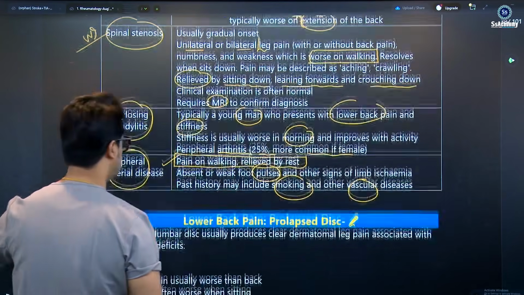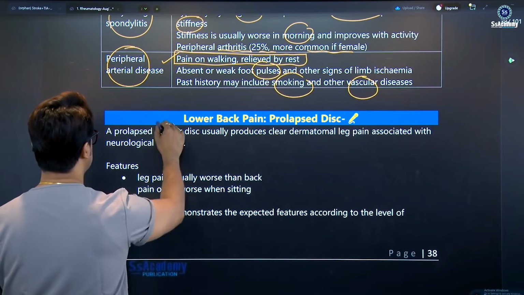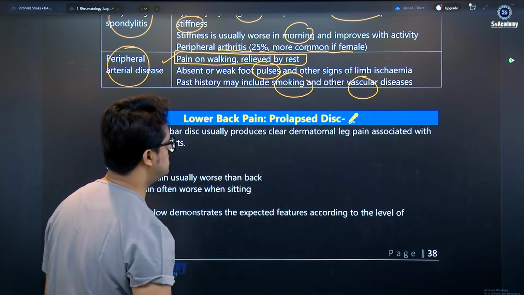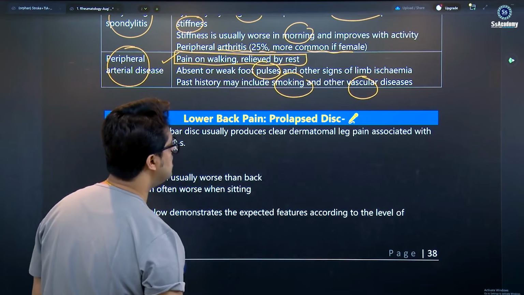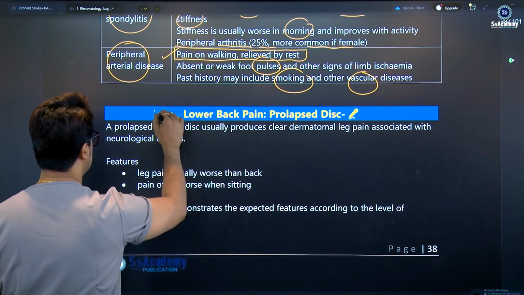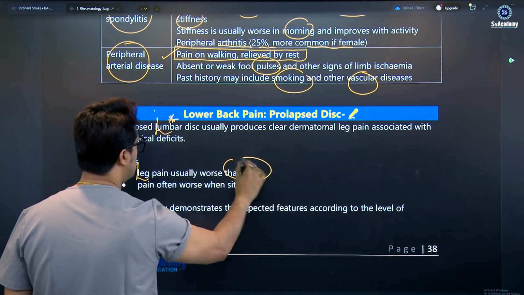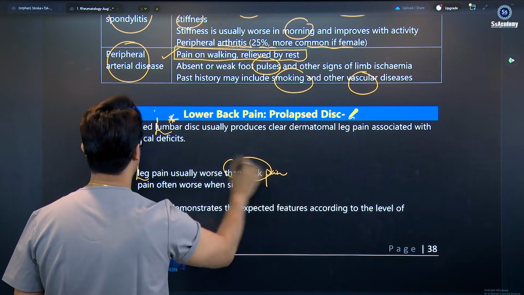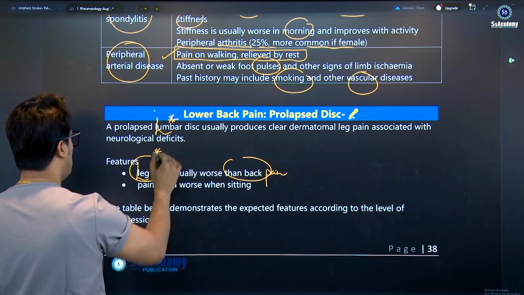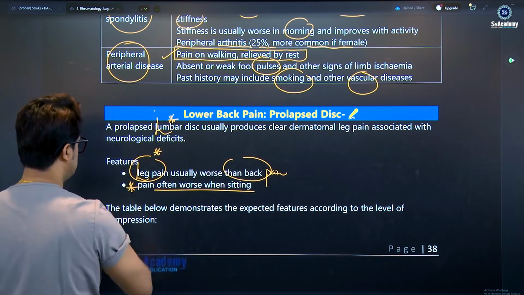Another cause is low back pain due to a prolapsed lumbar disc, which usually produces a clear dermatomal leg pain associated with neurological deficits. So once again, lumbar disc prolapse is a leg pain rather than a back pain. Pain is often worse on sitting.